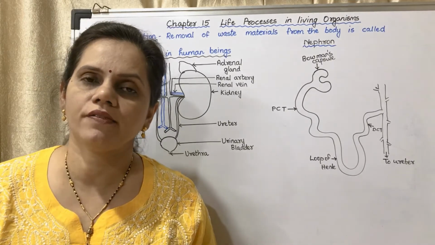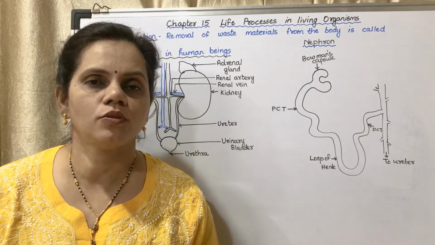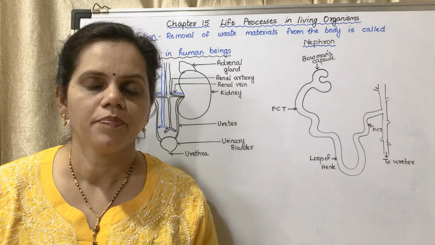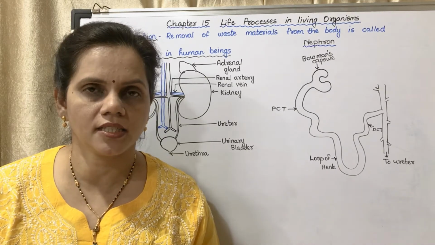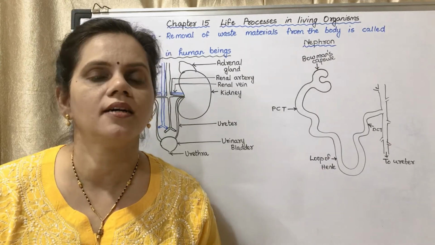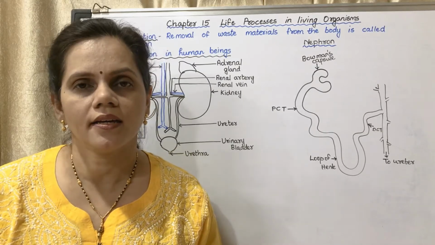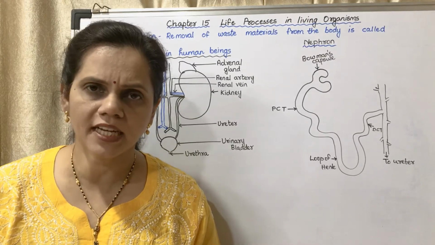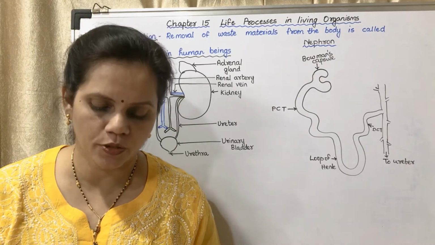Not only in animals, in plants also there are some waste materials which have to be removed from the plant body. So this process which is carried out is called excretion. In unicellular animals, the waste materials are directly eliminated by diffusion, whereas in multicellular animals, excretion is a complex process.